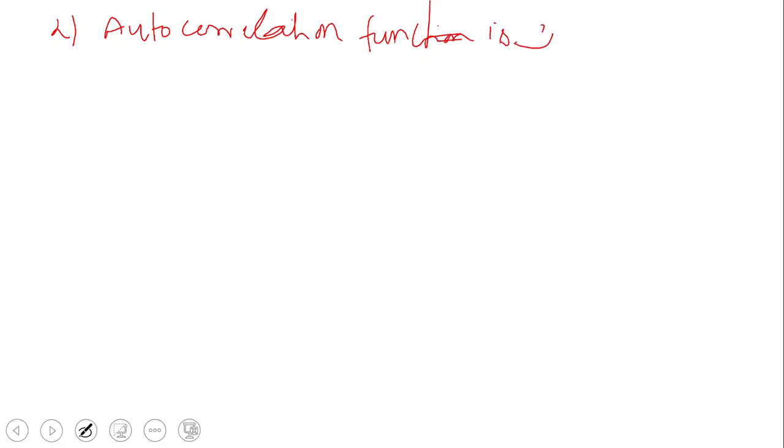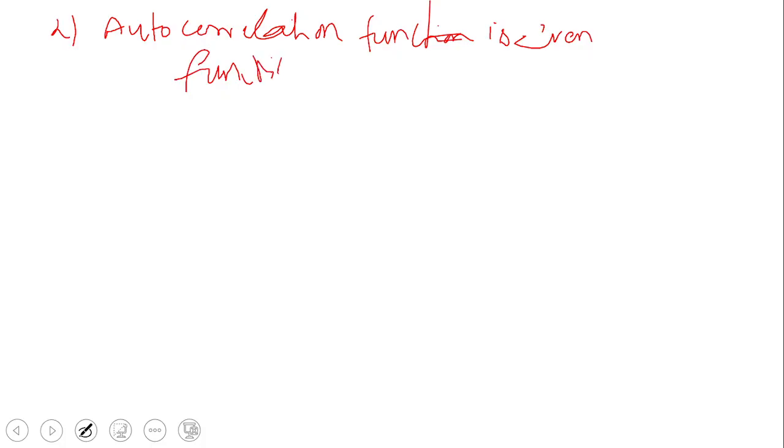Whenever they ask a question like state and prove any 4 properties or 5 properties of the autocorrelation function, first I will list the very easy properties for you. So the second property is that the autocorrelation function is an even function.